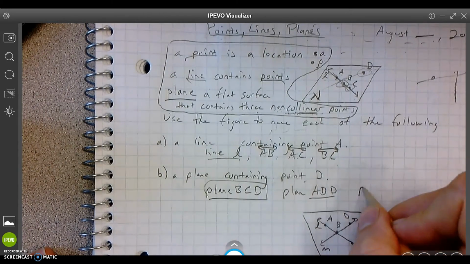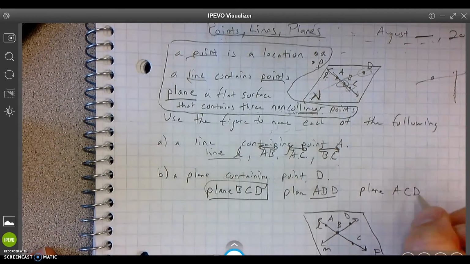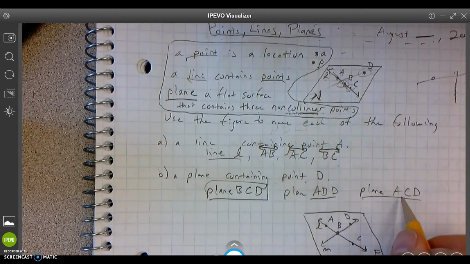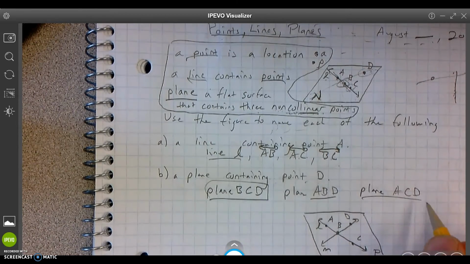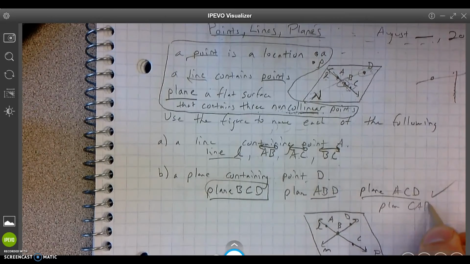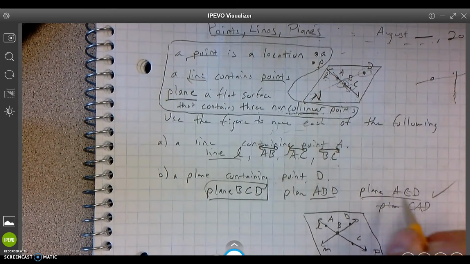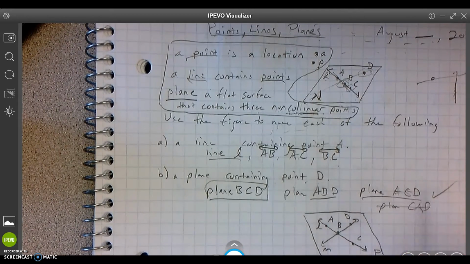Bam. What's another one? Plane A, C, D. You're like, Mr. Irish, what if I put plane CAD? Does that work? Yeah, it does. You can do plane CAD. That's the same as this, so you don't have to say it twice. That's redundant. But if you wrote CAD instead of ACD, that's cool too.